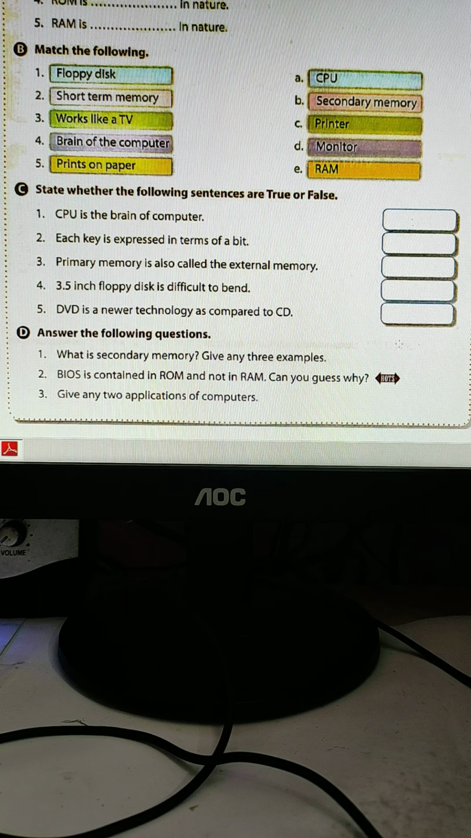So we can save all the items in secondary memory for the future. The device which we can attach externally is called secondary memory, like pen drive, CD, DVD, hard disk. These are all secondary memory.